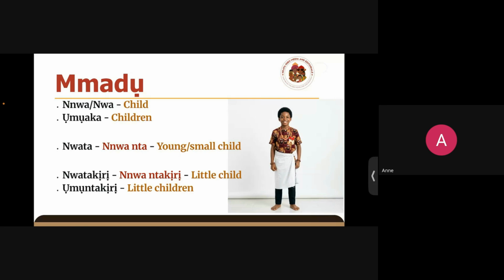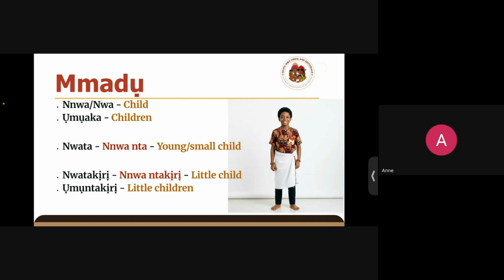Child. So when it comes to Mmadu, the youngest is often referred to as child. Nwa. Okay. So if it's a baby, we say nwa amurofuru, or nwa amurohuru, which is a baby that is just being given birth to, right? Nwa amurofuru, a baby that we just gave birth to, or a child that we just gave birth to.